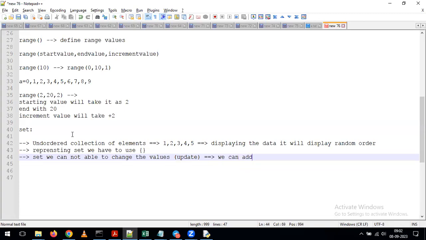We can add or we can remove, but we cannot update. In the set you have some values. If you want to change the values in the set, we cannot change them. But depending on our convenience, we can add elements to the set or remove elements from the set. This is one more thing we need to understand.